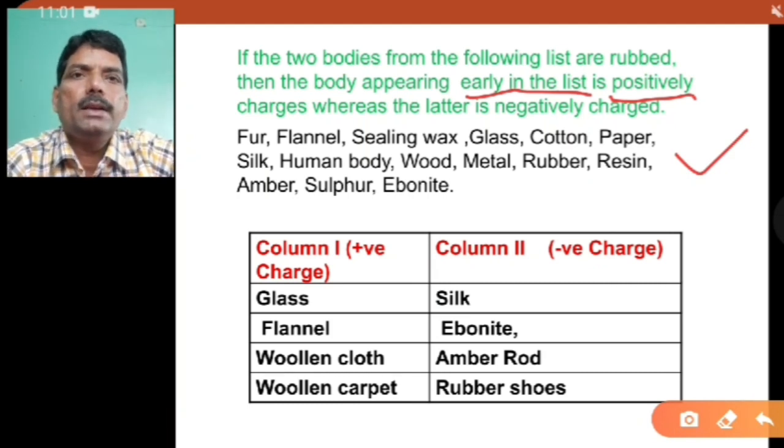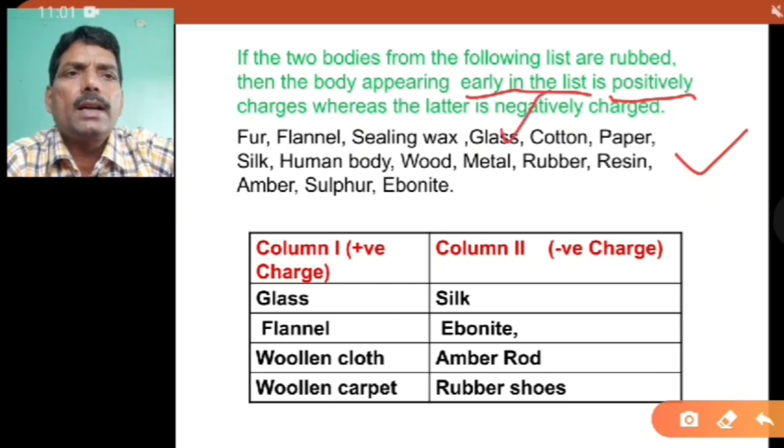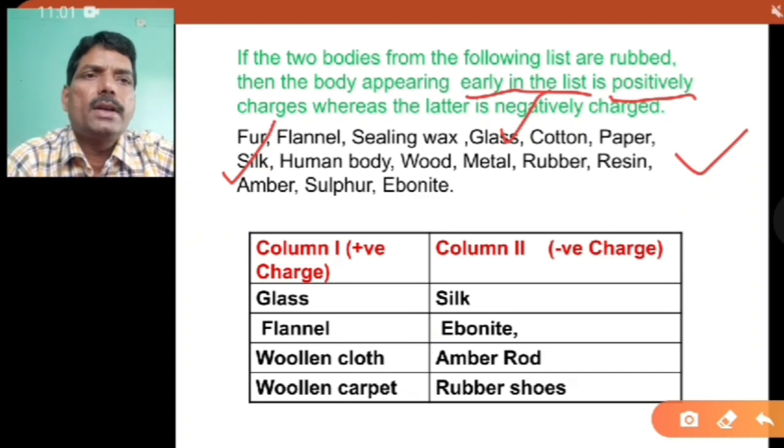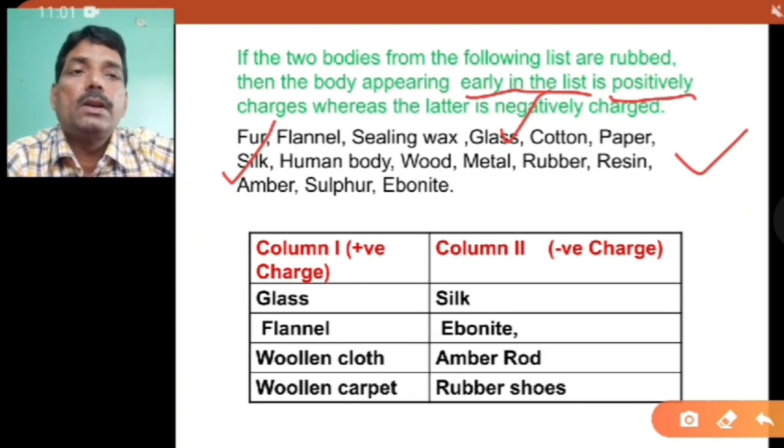If you take fur, flannel, sealing wax, glass, for example the glass and silk, which I have already explained. Now see, in this sequence the glass appears first and silk appears after glass. So the glass rod becomes positively charged and the silk becomes negatively charged.